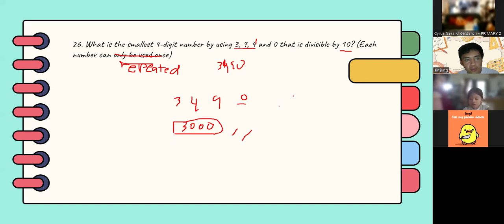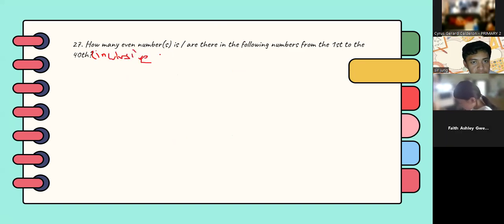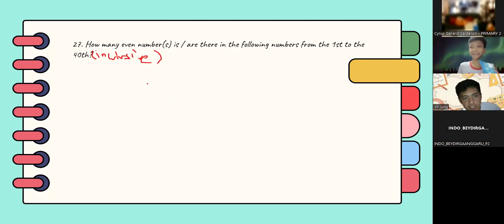If none, we'll proceed to number 27. How many even numbers are there from the 1st to the 40th? The 40th should be included, inclusive. Yes, that's correct. The answer is 20.